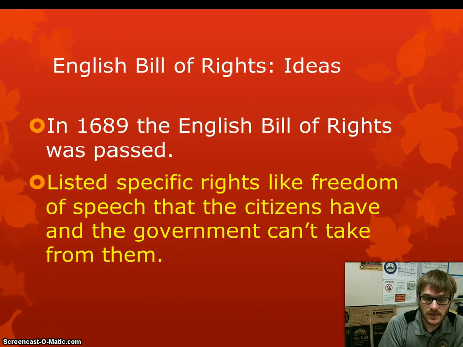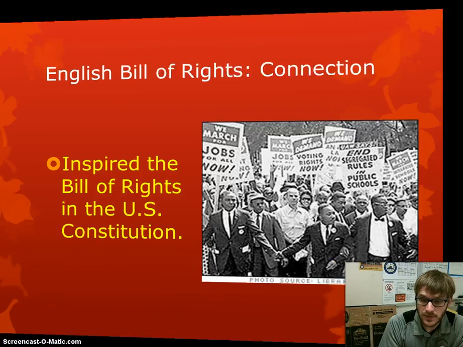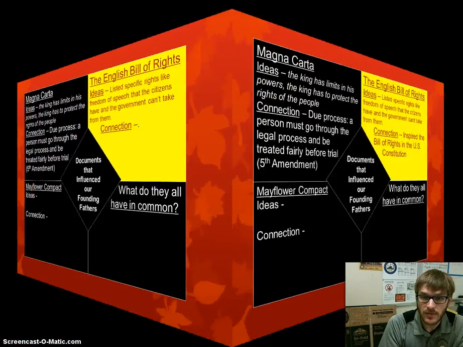All right, let's talk about the English Bill of Rights. The English Bill of Rights was passed in 1689, and basically this took more power away from the king and gave more rights to the people, because it gave the citizens in England rights like freedom of speech, and said the government can't take away those rights. They belong to the people. The people have these rights before even a government existed. And this really inspired the Bill of Rights in our U.S. Constitution.